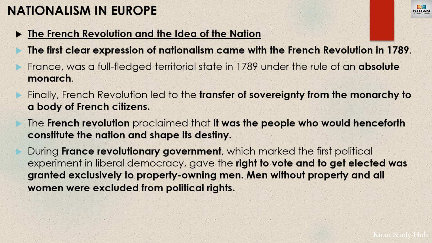When the revolutionary government was established in 1789, some political rights were given to people, and such political rights are voting rights and the right to get elected. Such privileges were granted exclusively to property-owning men, whereas poor men and all the women were excluded from political rights such as voting rights and contesting elections.